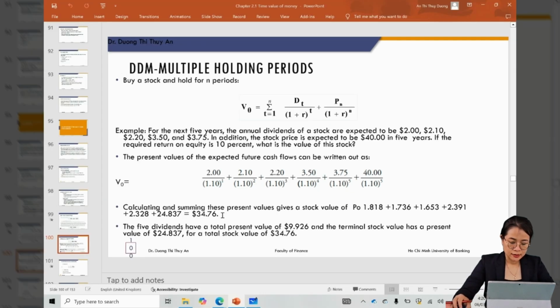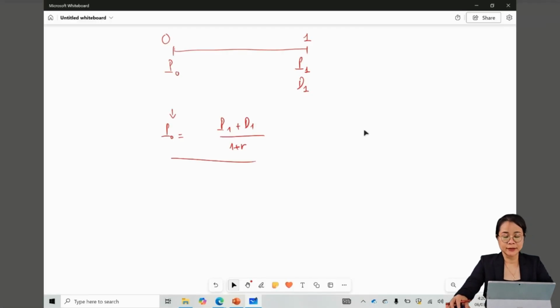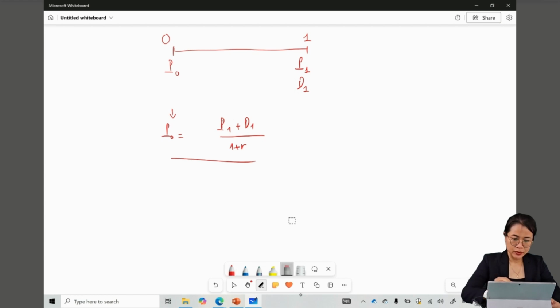If we don't hold for one period and we hold for more than one period, what happens? It's simple. If we hold more than one period, for example 3 years, then I continue this timeline: 1, 2, and 3.